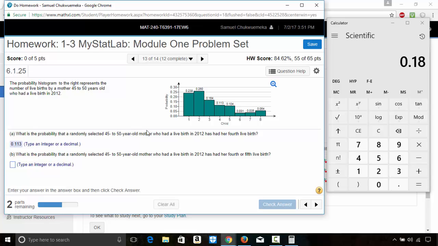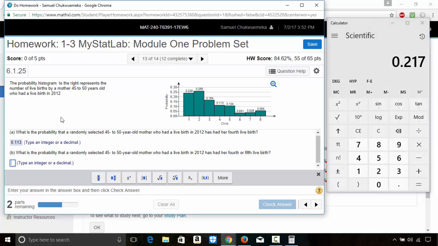B. What is the probability that a randomly selected 45 to 50-year-old mother who had a live birth in 2012 has had her fourth or fifth live birth? Fourth or fifth, so we add both of them. 0.113 plus 0.104 equals 0.217.